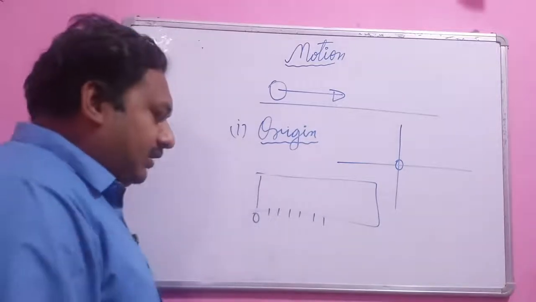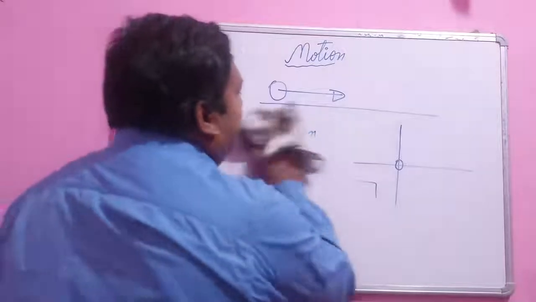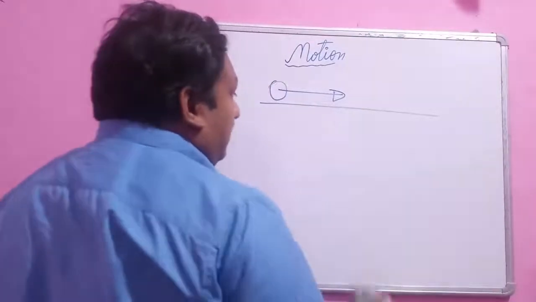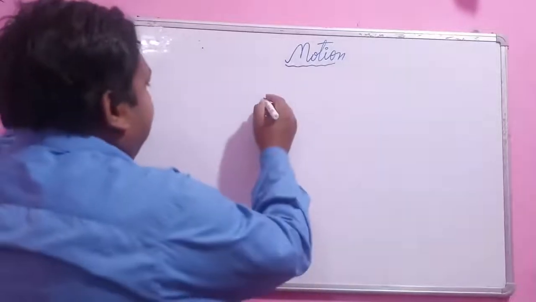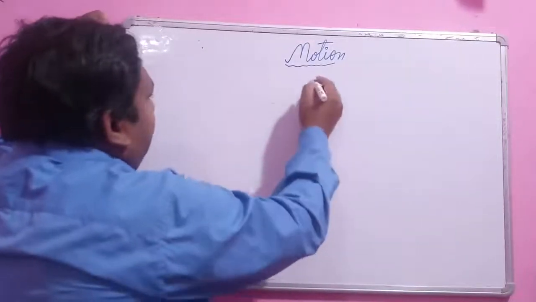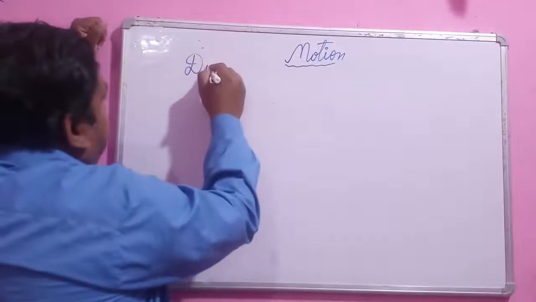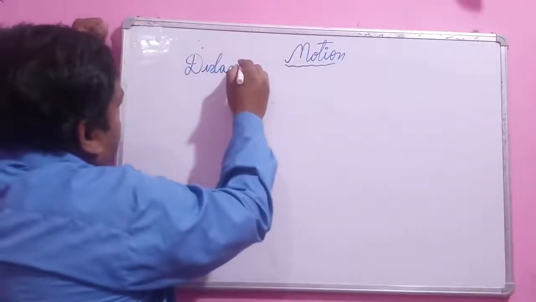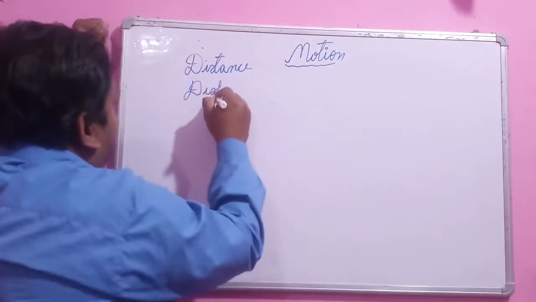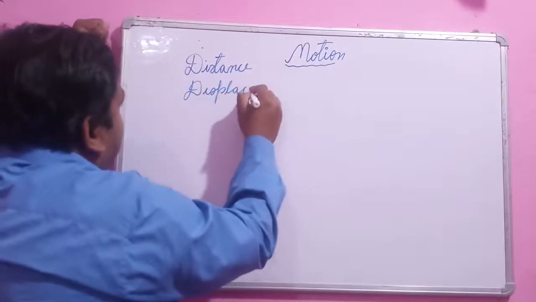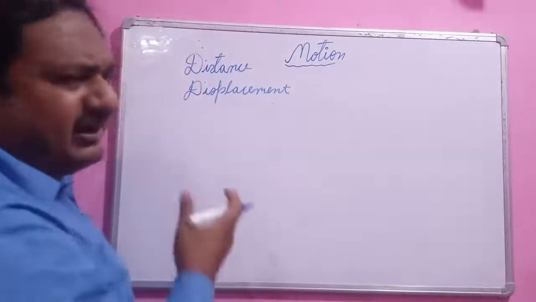Now, suppose there are two things, distance and displacement. Now what are they?